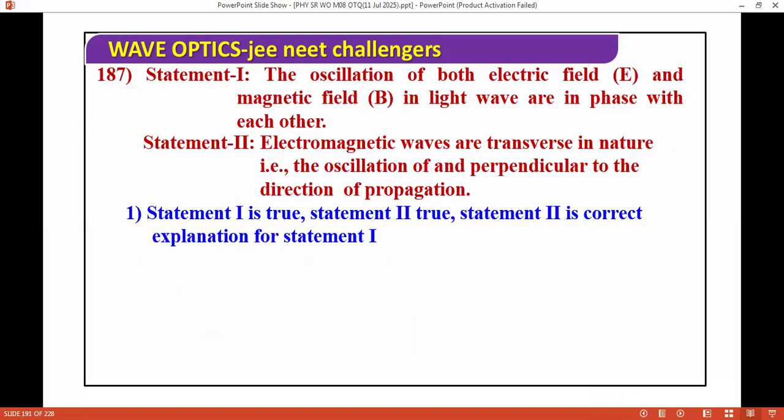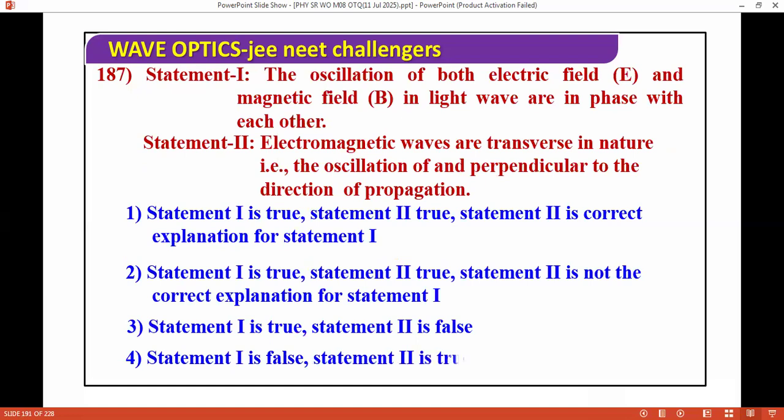Very good question, my favorite question. The correct answer for this question is both are true. Perpendicular, see how I remember: this one is the same phase, and this one is perpendicular. This is very important.